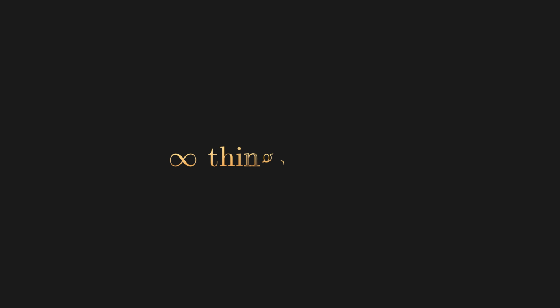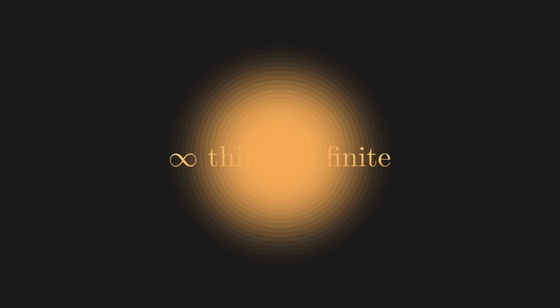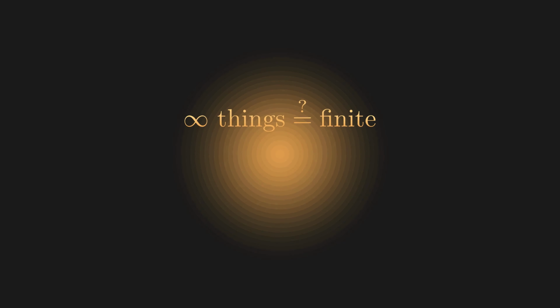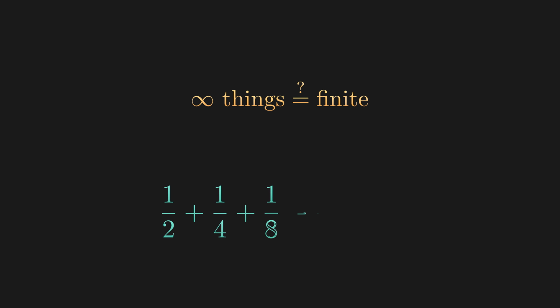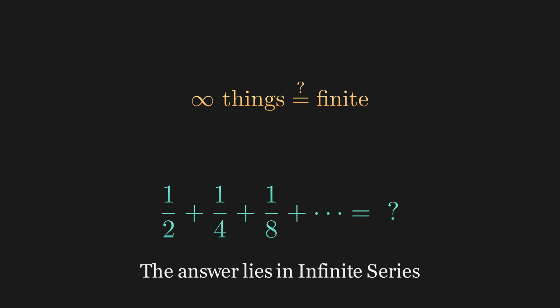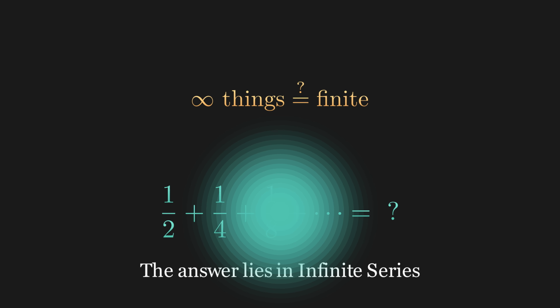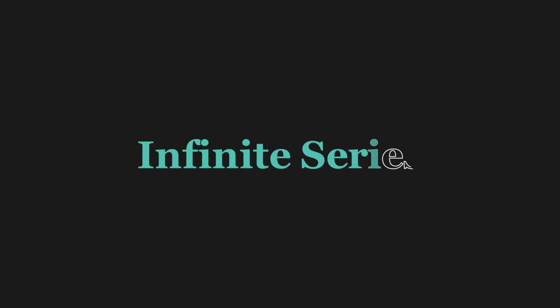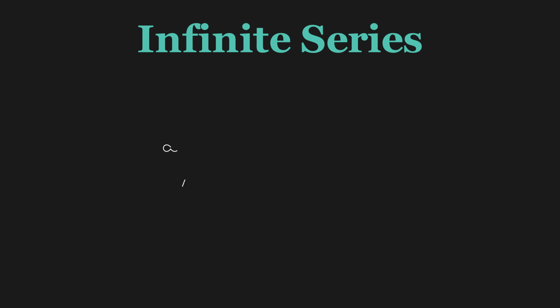Both paradoxes share the same core question. How can infinitely many things add up to something finite? The ancient Greeks had no answer, but modern mathematics does. The key lies in understanding infinite series. An infinite series is a sum with infinitely many terms. It sounds impossible that adding infinitely many numbers could give us a finite answer.